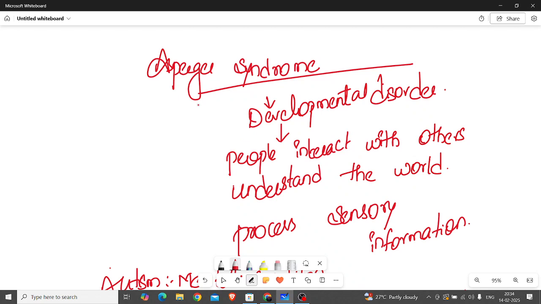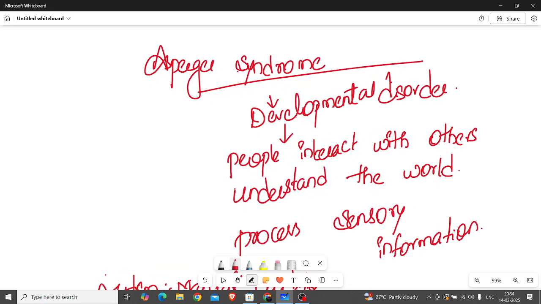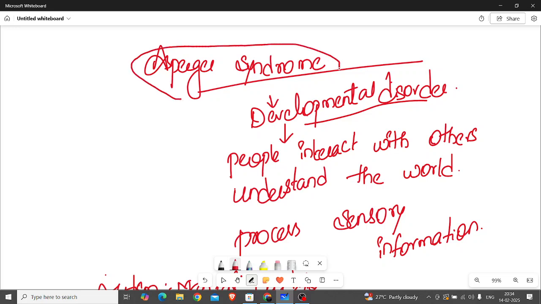So let us see some explanation regarding this Asperger syndrome. Asperger syndrome is one of the developmental disorders. During the different developmental ages, some changes will be observed in children. So, this Asperger syndrome is defined as a developmental disorder; in the developmental age itself, the changes will be observed.